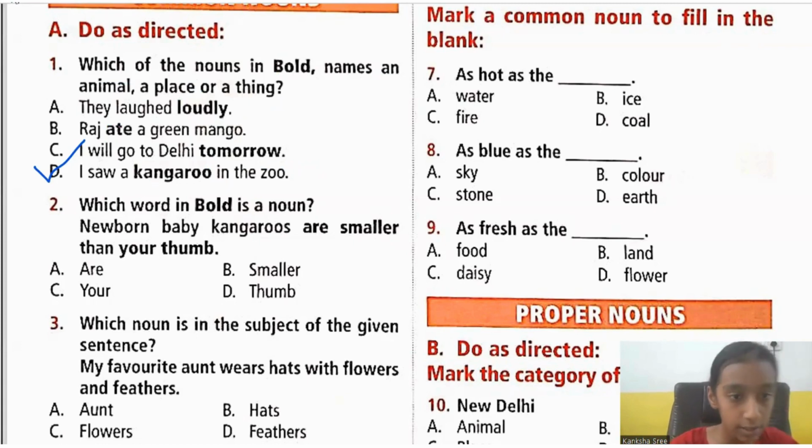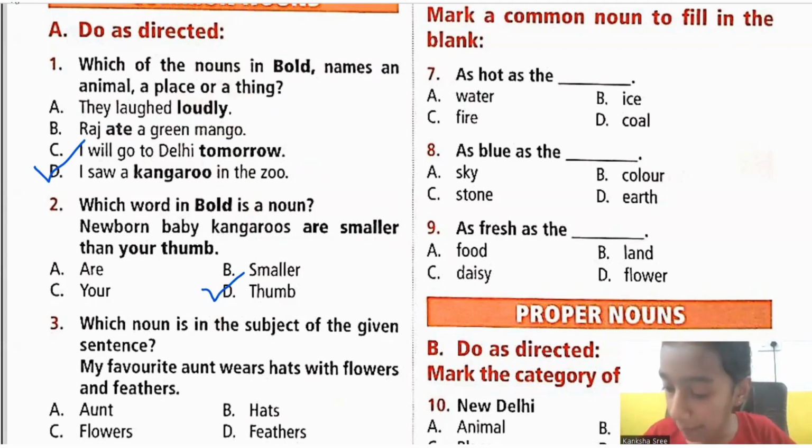Okay, next. Second one. Which word in bold is a noun? Here we have the words in bold. Among those, we need to choose the one which is a noun. Newborn baby kangaroos are smaller than your thumb. So what is the noun in this, children? It is thumb, because thumb is the name of a finger in your hand, isn't it? So what do you call this finger? You call it a thumb. So isn't it a name? You're naming a finger in your entire hand. So it is a noun. So it would become option D.